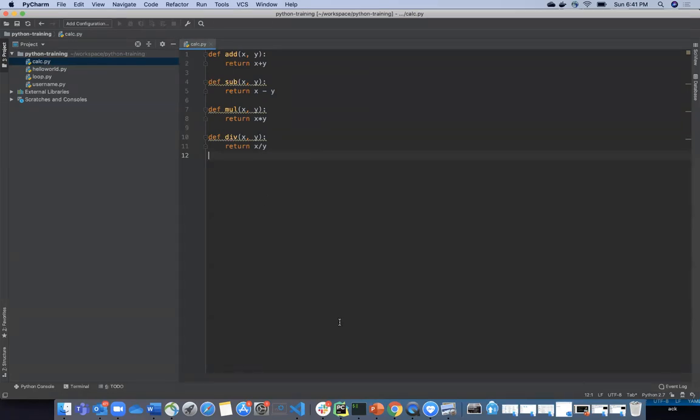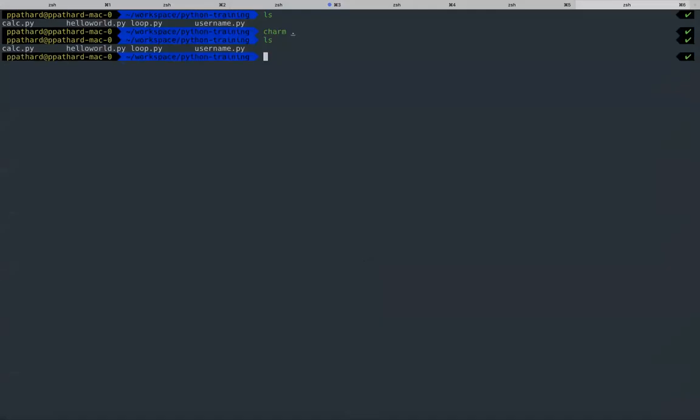Now, what I will do is I will basically open a Python interpreter. Since I opened this interpreter in the current folder, I can directly do import cals.